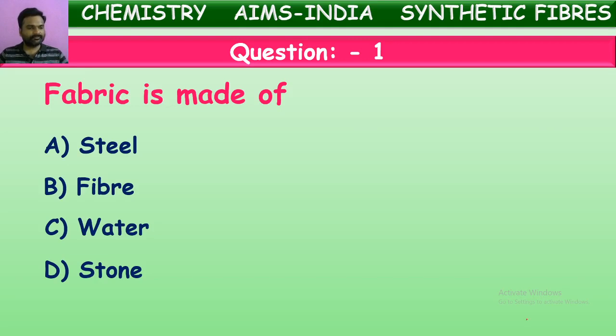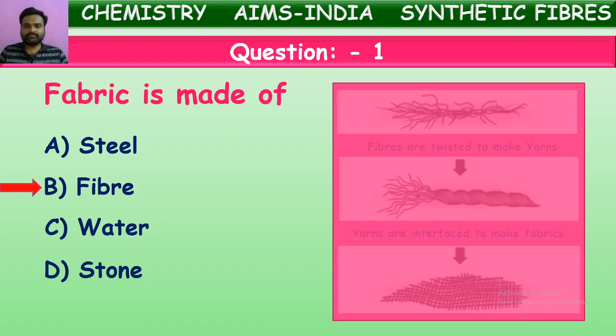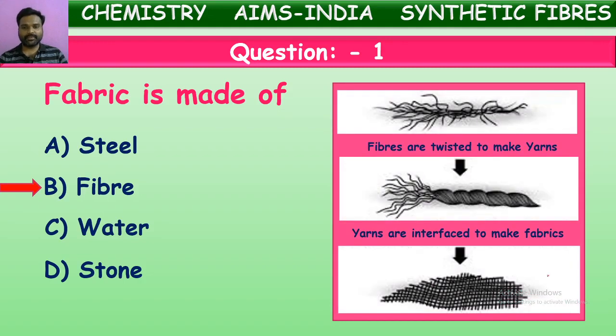Here you are trying. Good. Now, let us see the correct answer for that. You can check yourself. It is fiber. From the fibers, yarn is made. By twisting number of fibers, suppose each one is a fiber, on twisting these fibers, yarn is prepared. So many yarns are interfaced or inserted one into other in different designs to get a fabric.